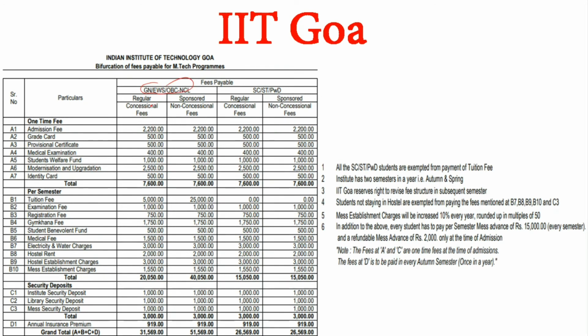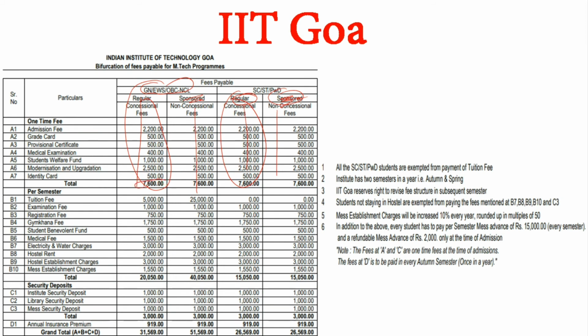Next institute is IIT Goa. And friends, let me tell you something, that all the institutes that are new institutes take a very high charge. And an institute that is old will be taking a lower amount. So this is the general pattern I have seen.